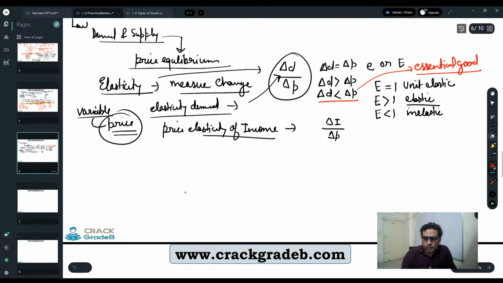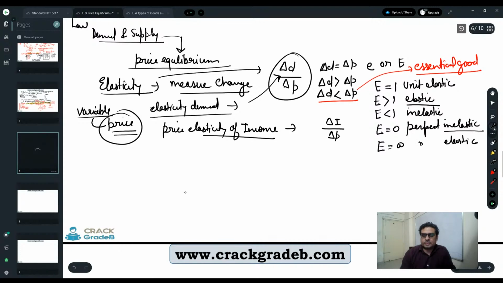Whereas if elasticity is zero, that is perfectly inelastic. E is perfectly inelastic, and if E is infinity, then it is perfectly elastic.